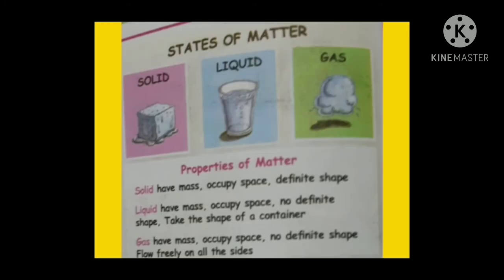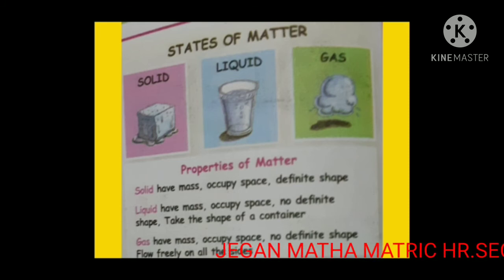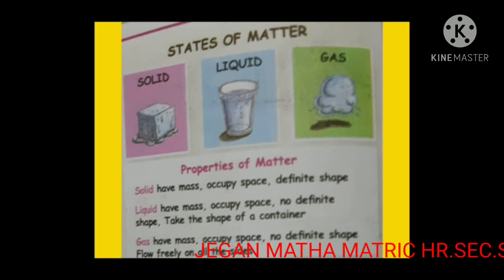Now we are going to learn about the 3 states of matter. Children, do you know what is matter? You can see a number of things around you. Everything you can see and touch is made up of matter. Anything that occupies space and has mass is called matter. What is mass? Mass is a measure of how much matter is in an object.